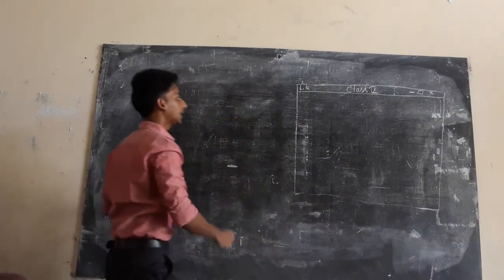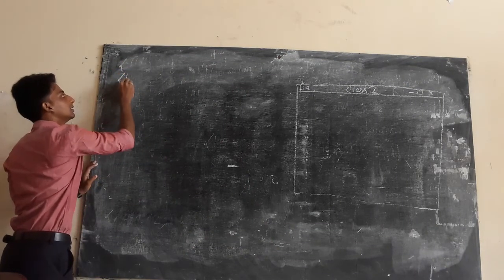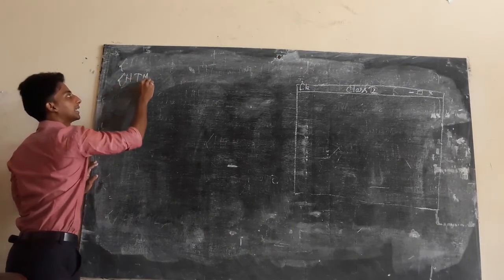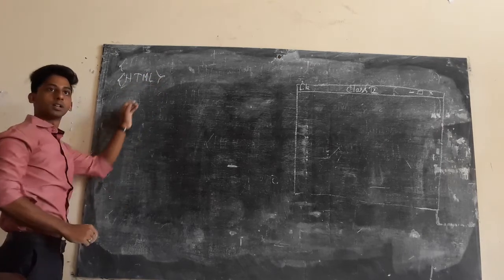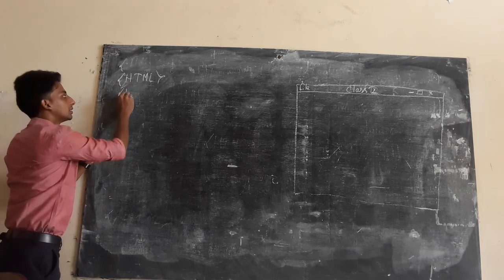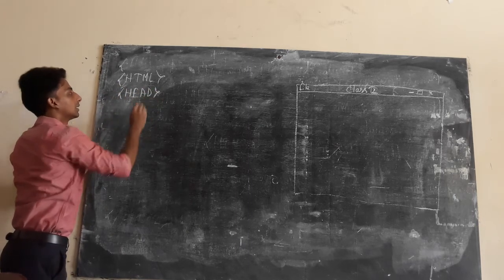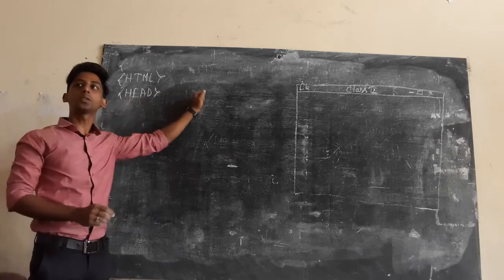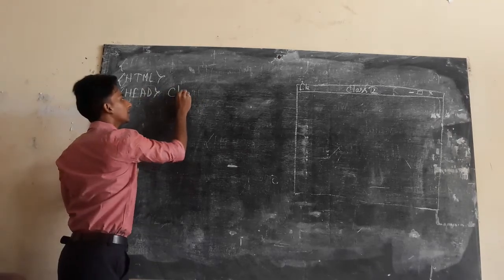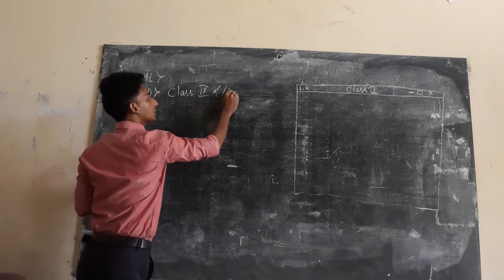Now again let's start. HTML. The program I am writing. Started. HTML. Head. In the head whatever you want to give, class 9. Then head close.